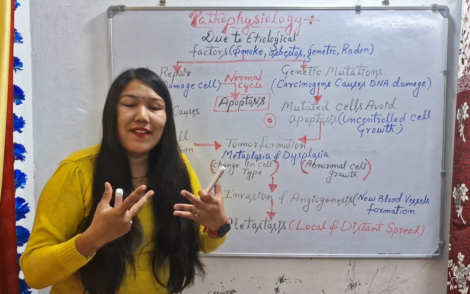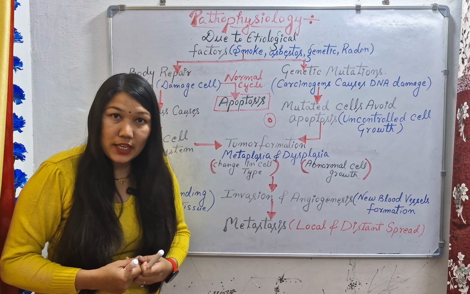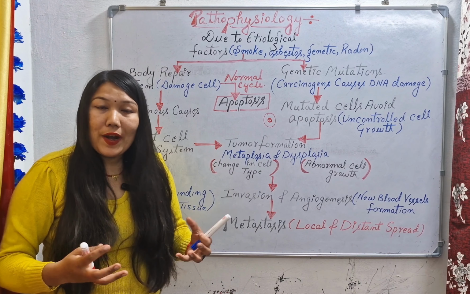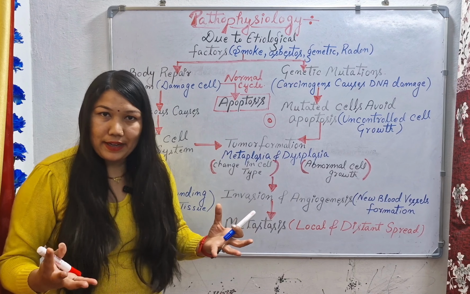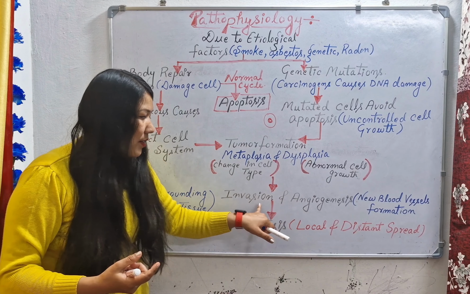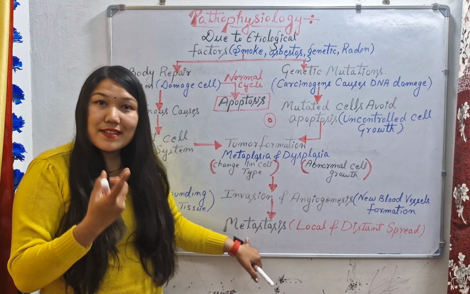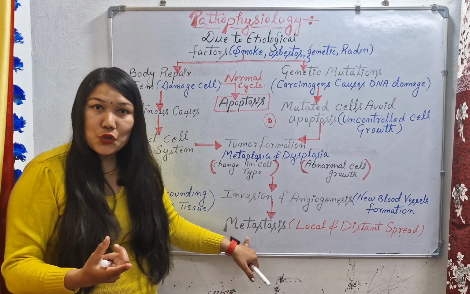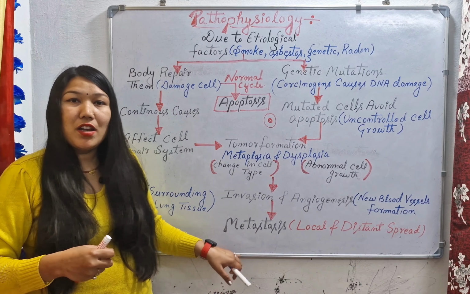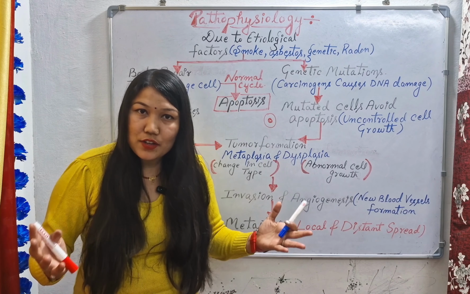Why are they developing their own blood vessels? For oxygen and nutrition, due to which they can grow and divide in a numerical manner. So they will do invasion, angiogenesis, and after some time there will be metastasis. Metastasis means there will be spreading of cancer from one area to other areas of the body.